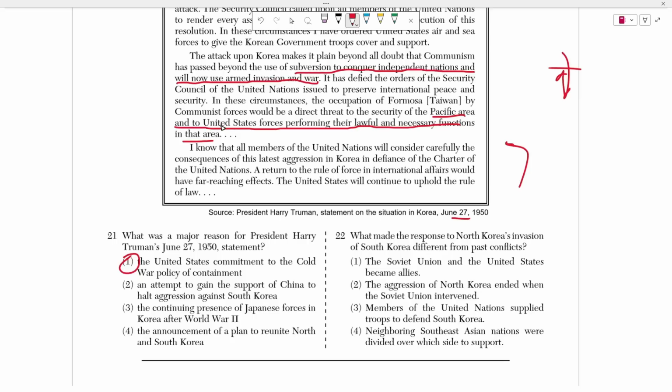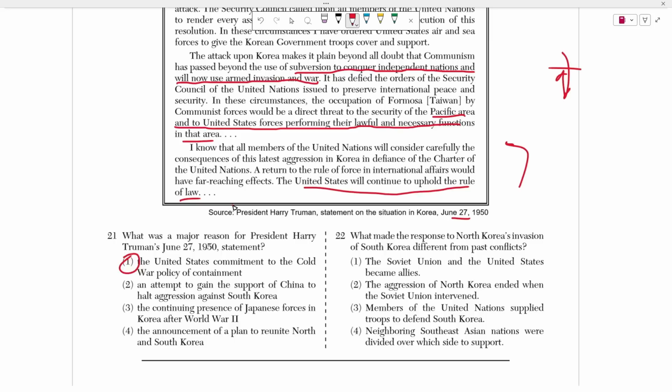He's literally saying that the attack on Korea makes it plain, without all doubt, that communism has passed beyond the use of subversion to conquer independent nations, and that they will now use armed invasion and war. So instead of communism just swaying people politically, saying this system is better, now they have to force the system upon other nations. And he's saying that the United States will continue to uphold the rule of law. So we'll continue to stop communism by containing it, essentially.